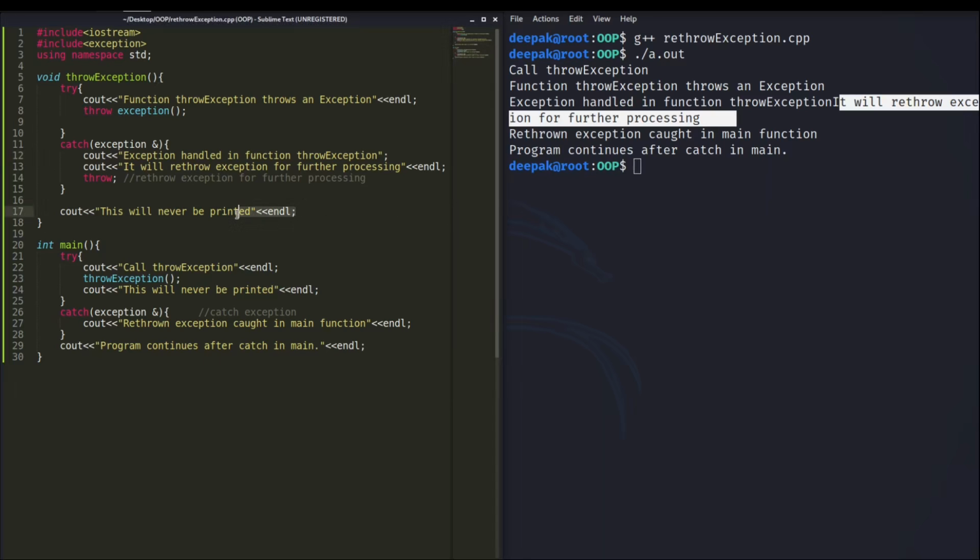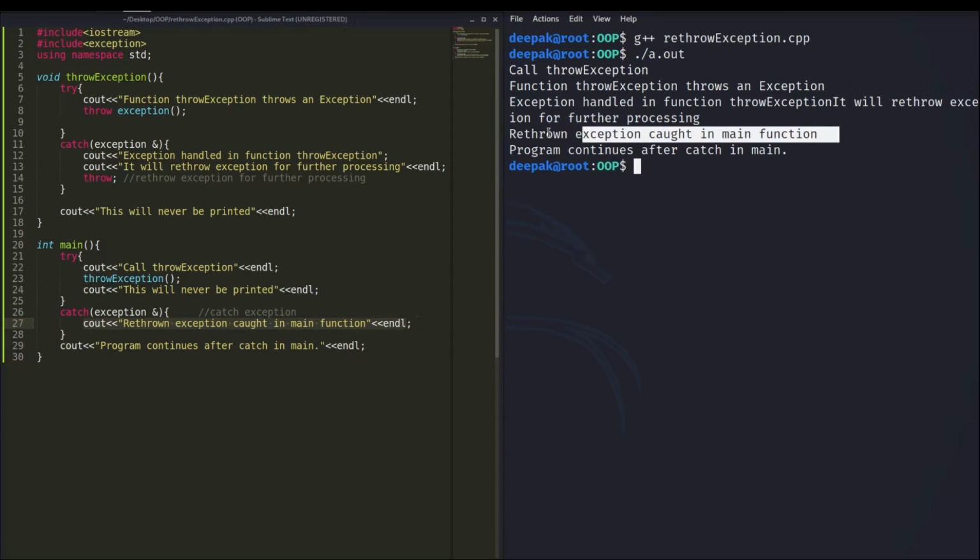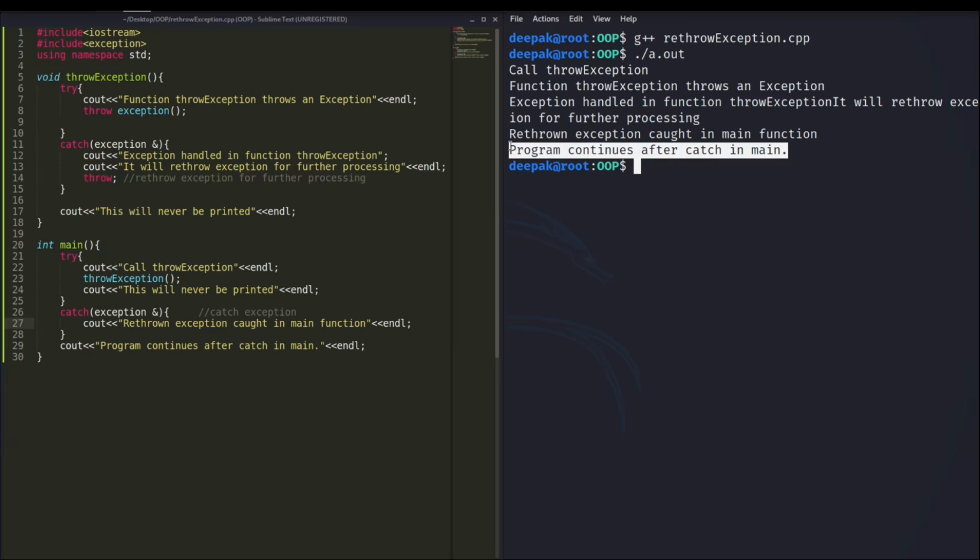And you can see this statement is never being printed, right? Neither is this statement being printed, and the statement that is being printed after this is "rethrown exception caught in main function," which is this. And when this exception is being handled properly, now the program continues after catch in main, right? So this is the output.